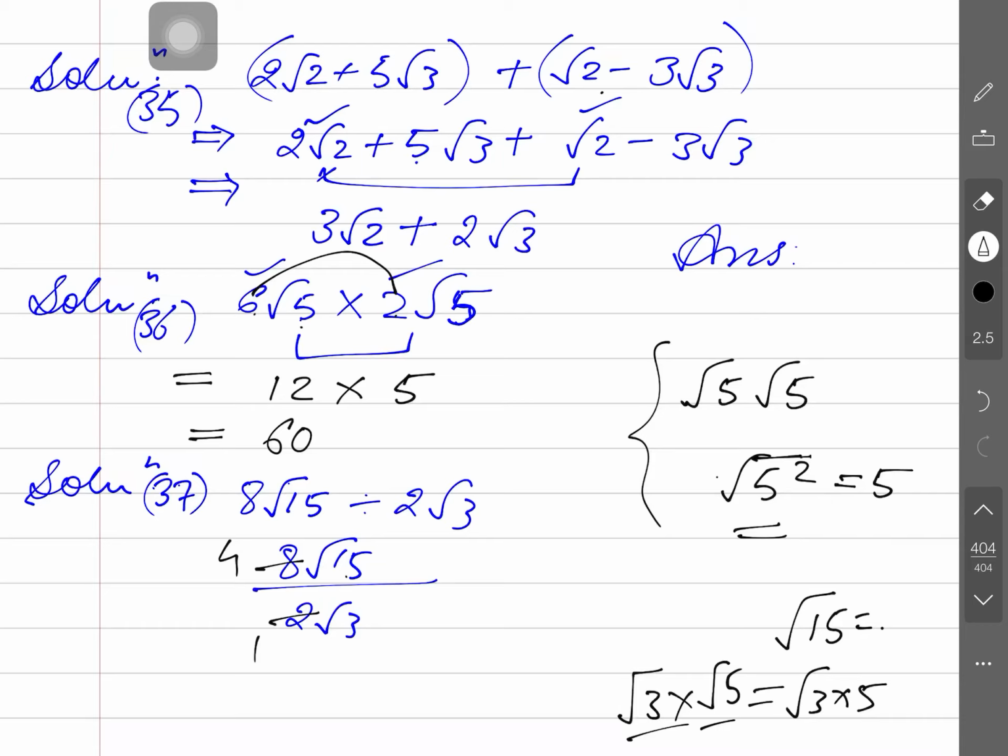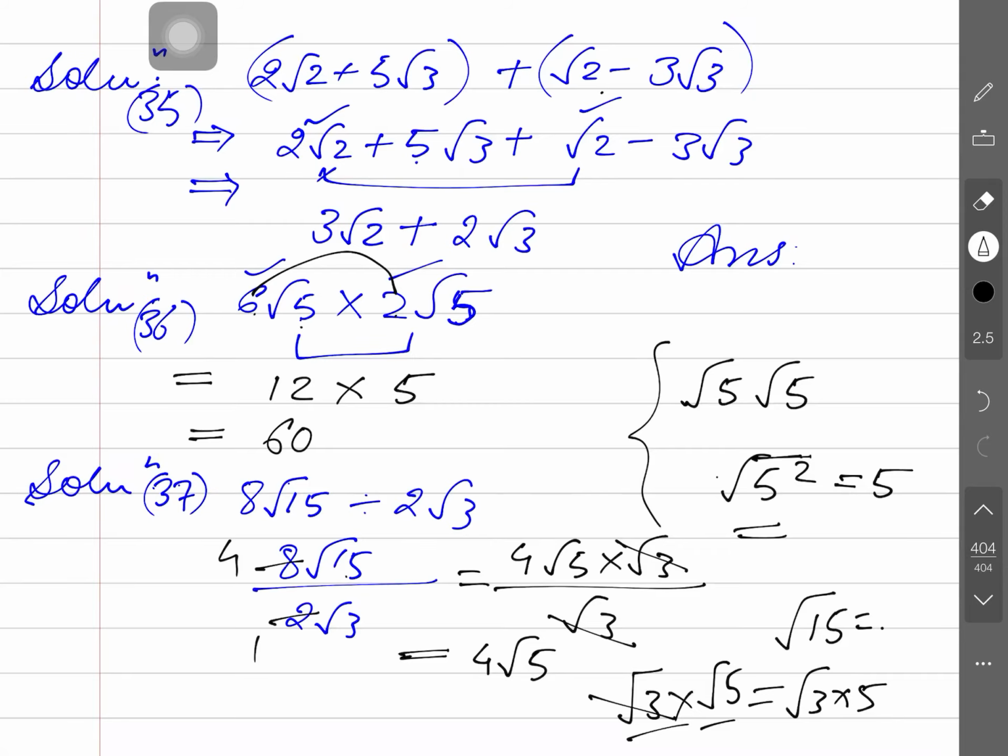Is that clear, guys? Now what can we write here? Root 3 will be cancelled here. So further it can be represented as root 5 into root 3 over root 3. But next time this work is not to be written here; you have to do this directly. Root 3 cancels. So what do we have now? 4 root 5. Is that clear? This is your answer.